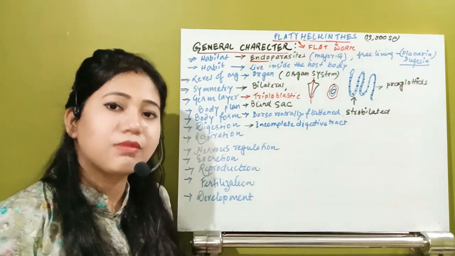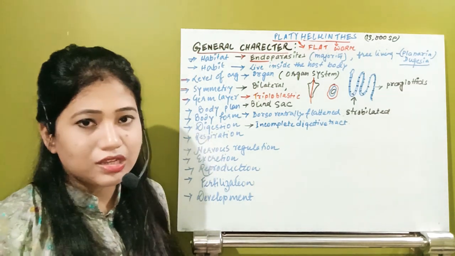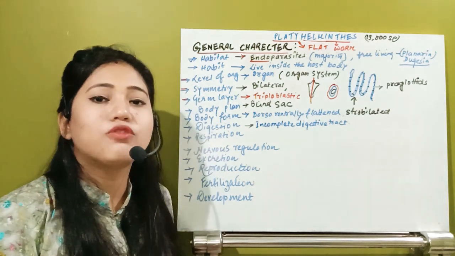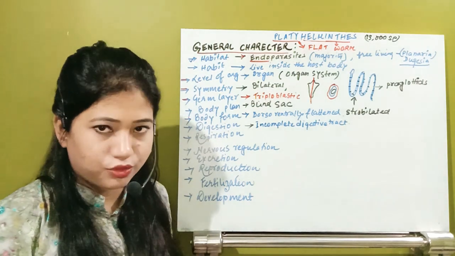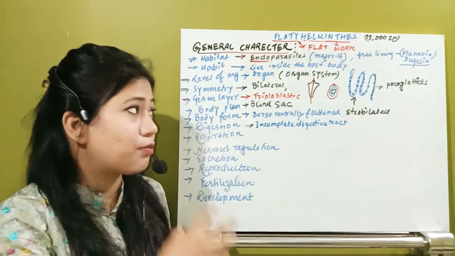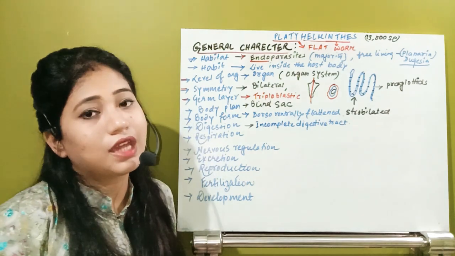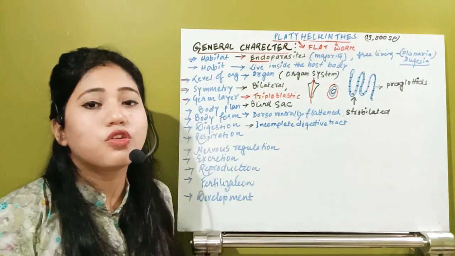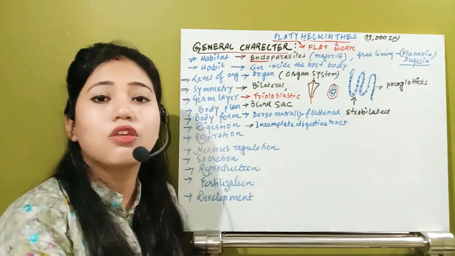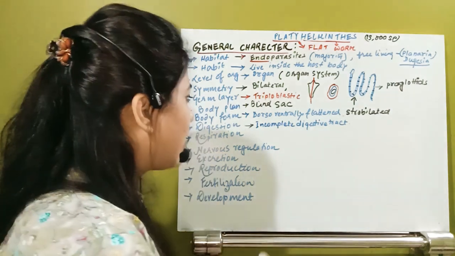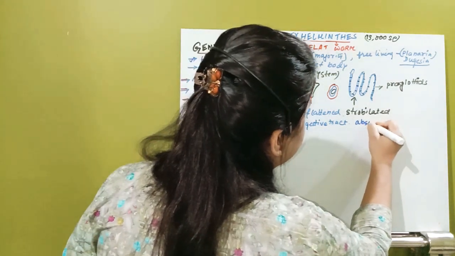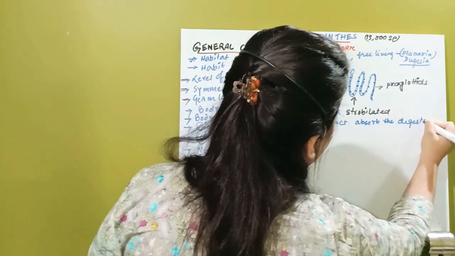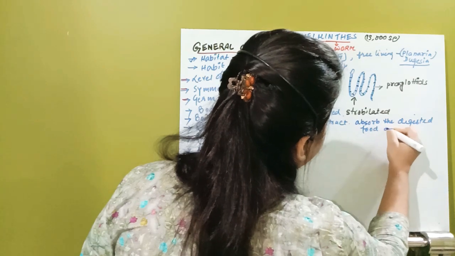Some animals in this group do have a mouth, incomplete, but yes, a mouth is present, and with its help they can take food. But in this grade, some organisms also have another characteristic: they show absorption of the already digested food molecules of the host. So they can absorb the digested food of the host.